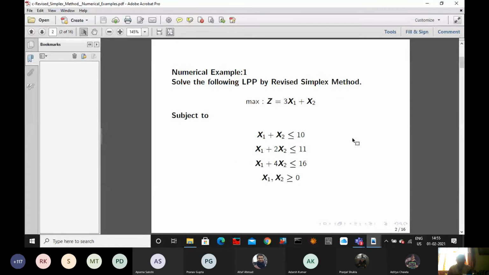Which method will apply to this problem? Simplex method. Primal simplex method, right? So the same problem we are solving by revised simplex. When you say primal simplex, another answer is revised simplex. But with revised simplex, we are using some other trick. That trick means you are using the product form of inverse, to save the computation time. Here we are not bothering about the computation time. We are solving manually. So revised simplex method, you include or exclude, there is no problem.